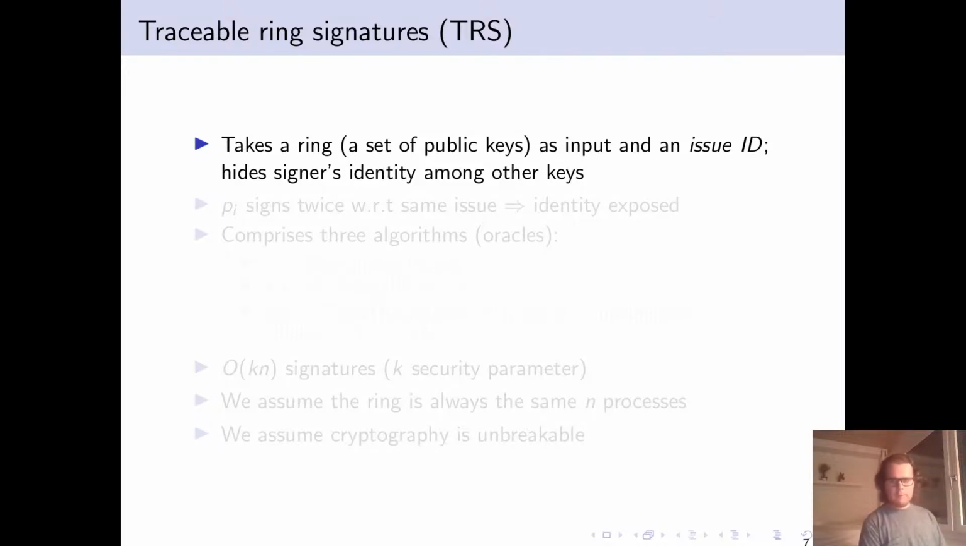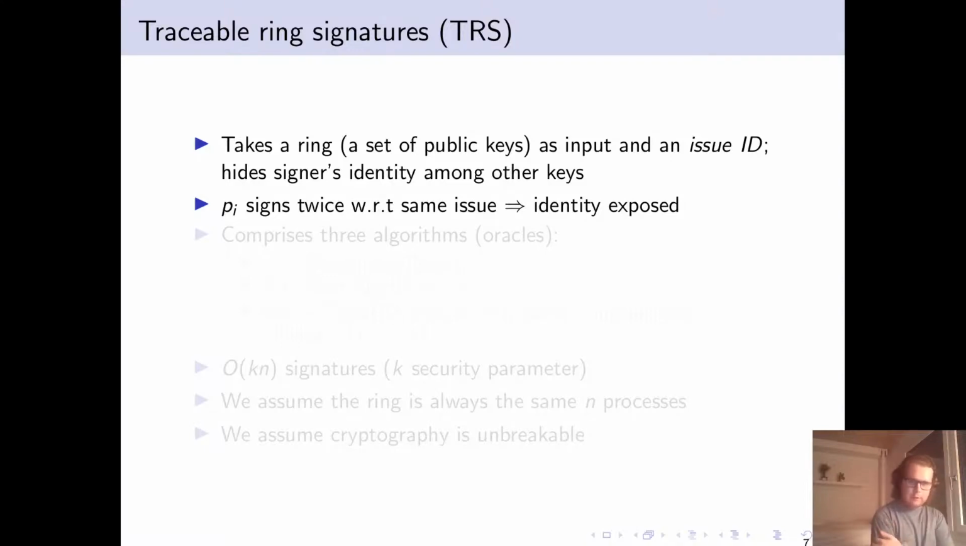So a traceable ring signature is a signature which takes a ring, a set of public keys generally, as input, and it can take a piece of associated data, which we call an issue. And the idea is that you have a signature, and the signature represents a proof that someone in that ring signed the message, but other than that, there's no information about who signed it. With the traceability of some ring signatures, it's possible that if a process signs twice with respect to the same issue, then their identity will always be exposed. So, say, their public key will be revealed, for example.